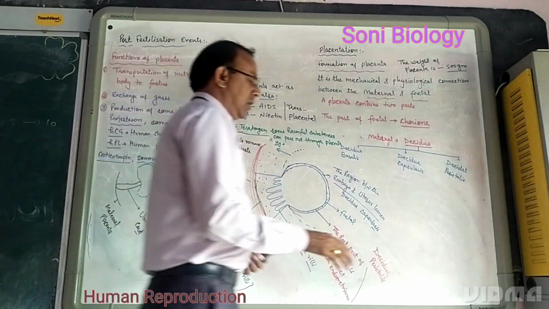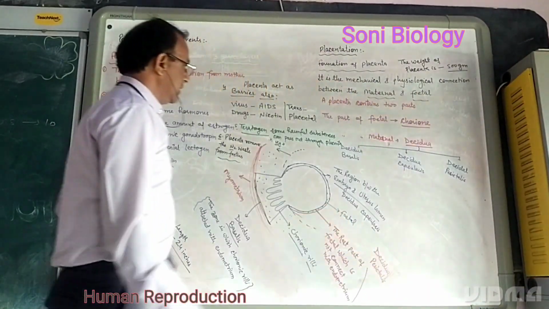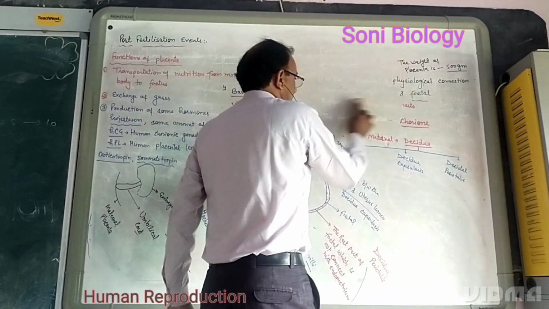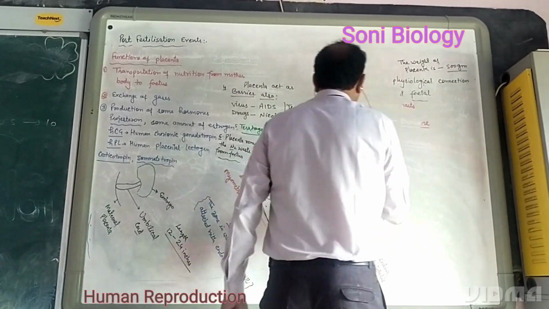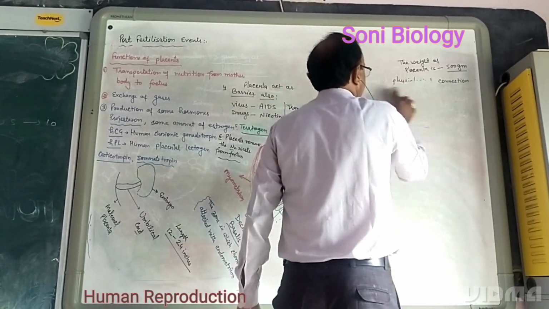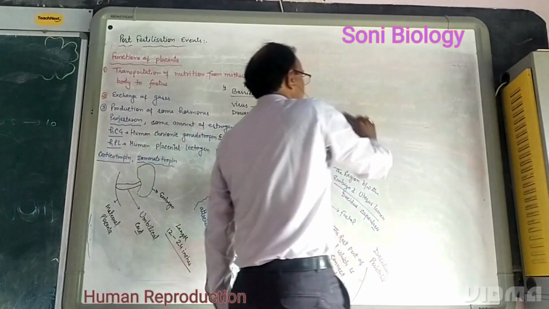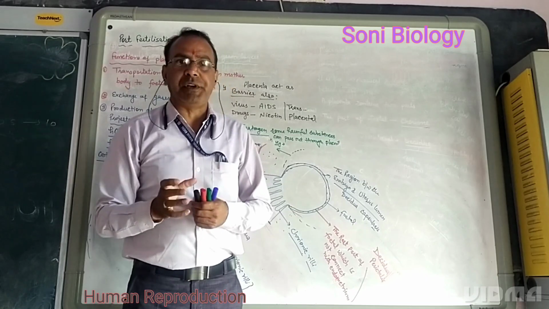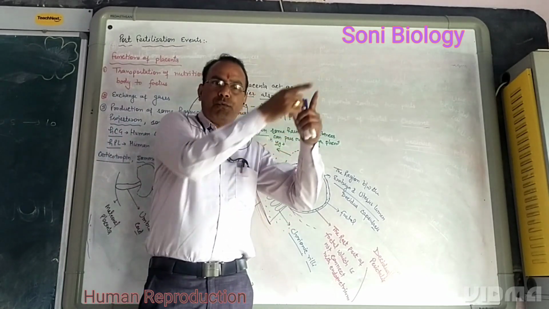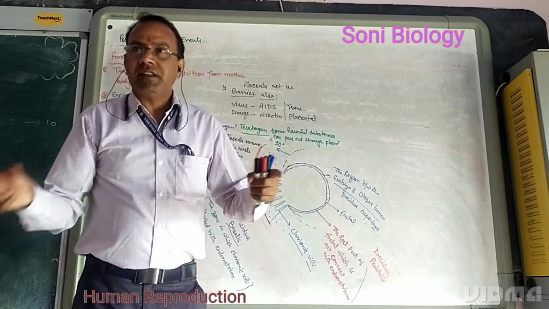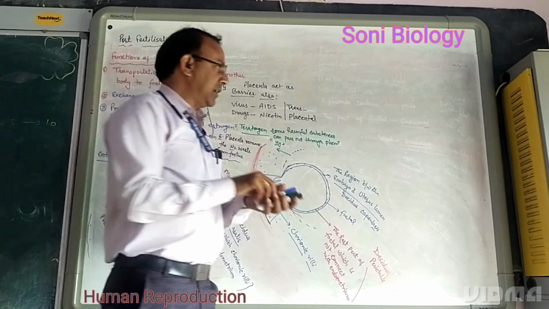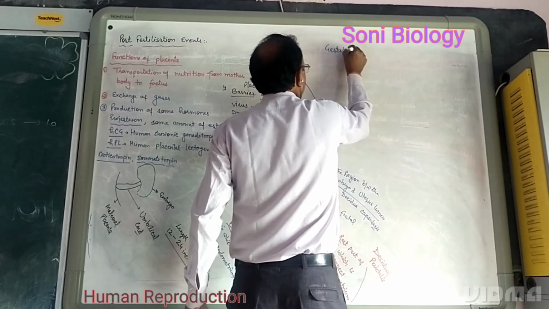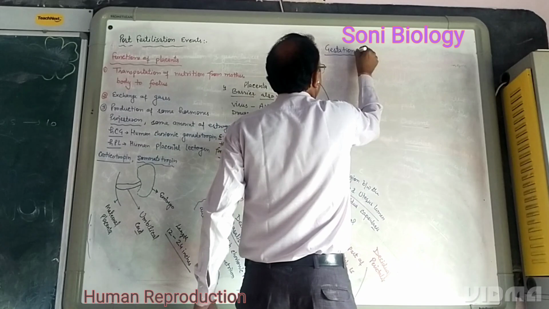And the next part is organogenesis. What do you mean by organogenesis? As all three germ layers arise, the development of the embryo starts, and in this time period organs are produced. We have already discussed the gestation period: the time period from fertilization to delivery is called the gestation period. Next topic is gestation.